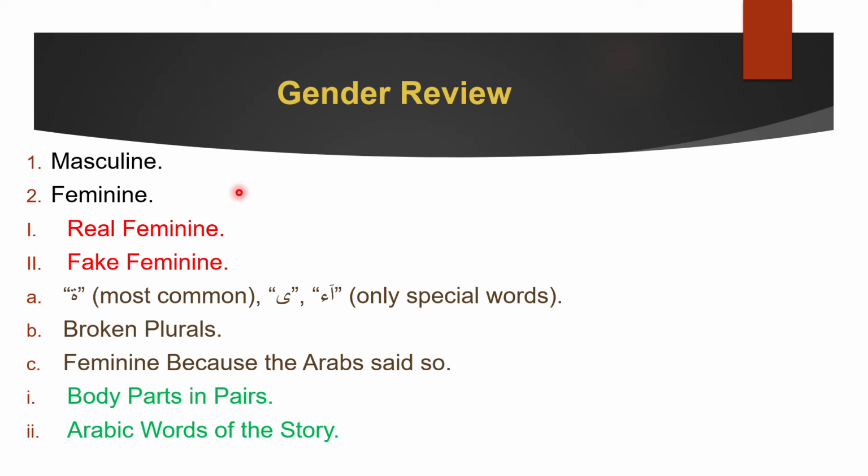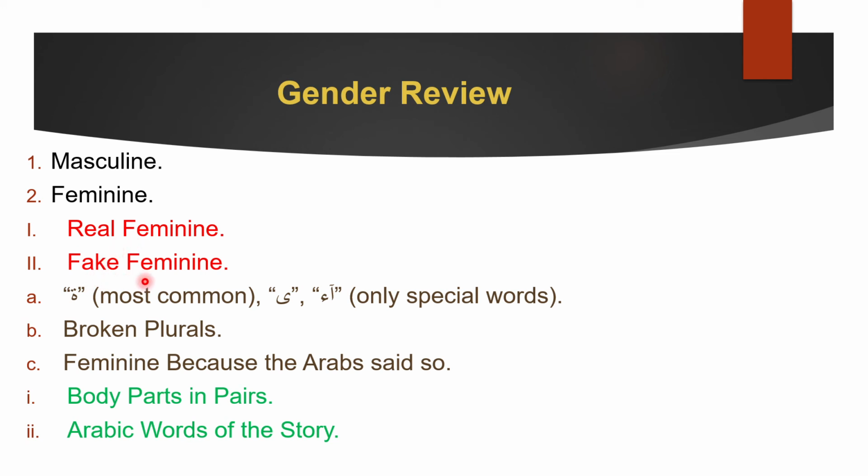So now it's just gender review, and you know what we do in review. It's a quick thing and you will be able to review all you learned. So the first thing we learned is there are two types of gender, masculine and feminine. Masculine, we are going to assume every word is masculine unless it shows signs of femininity. Next, feminine has two types, real feminine and fake feminine. Real feminine are words that are biologically feminine, like female names, or female roles, like mother and all that.